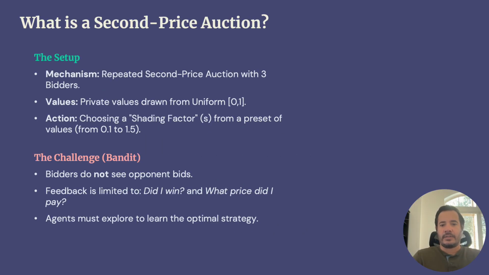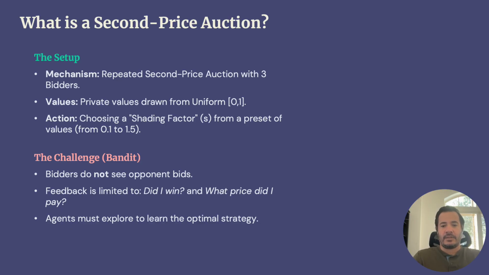A second price auction is a game where all bidders submit sealed bids. The bidder with the highest bid wins, but they pay the second highest price. Now let me explain the model I built. I simulated a game with three bidders. In every round, each bidder receives a private value between 0 and 1. Their goal is to choose a shading factor S. This value determines their bid. For example, if S is equal to 1, they bid truthfully. And in this type of auction, bidding truthfully is actually the optimal strategy.